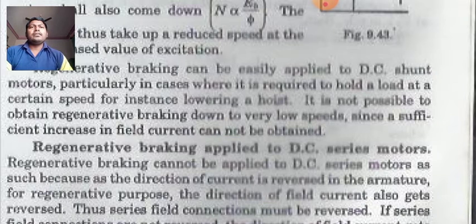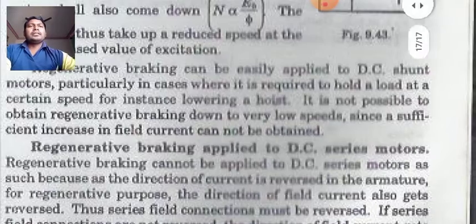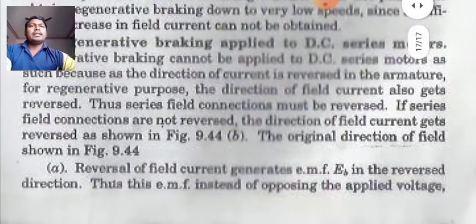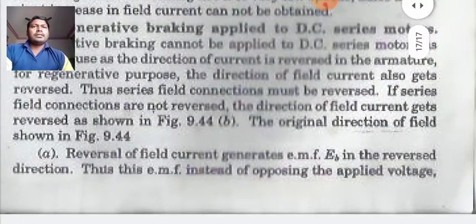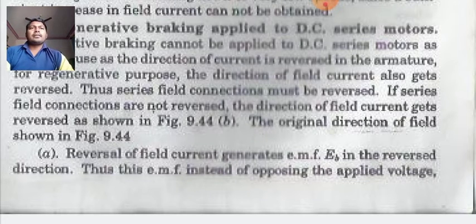Regenerative braking cannot be applied to DC series motor as such because the direction of the current is reversed in the armature for regenerative purpose. The direction of field current also gets reversed, thus the series field connection must be reversed. If series field connections are not reversed, the direction of the field current gets reversed. The original direction of field is as in the diagram.